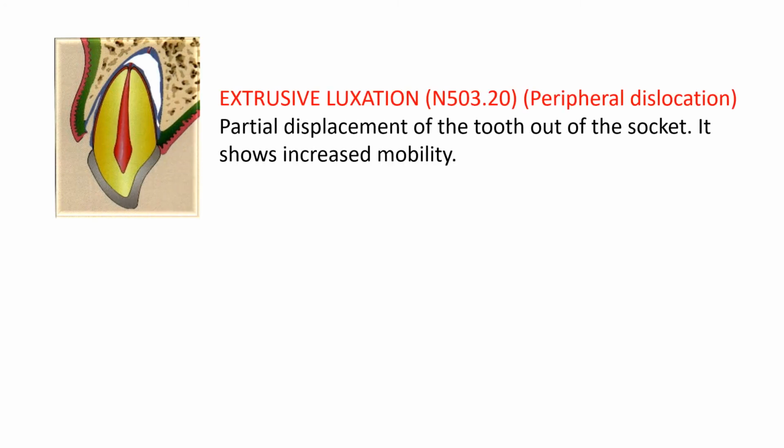Extrusive luxation, that's the next point. N503.20, it is also called peripheral dislocation. There is partial displacement of the tooth out of the socket and it shows increased mobility. You will get the impression that there is lengthening of the tooth structure. That means the tooth has got elongated. Basically, it has got extruded out of its socket.